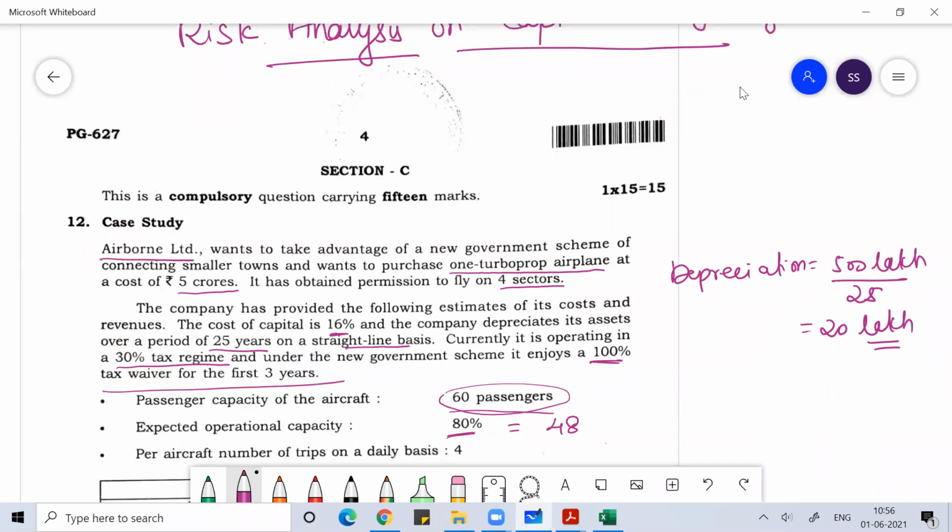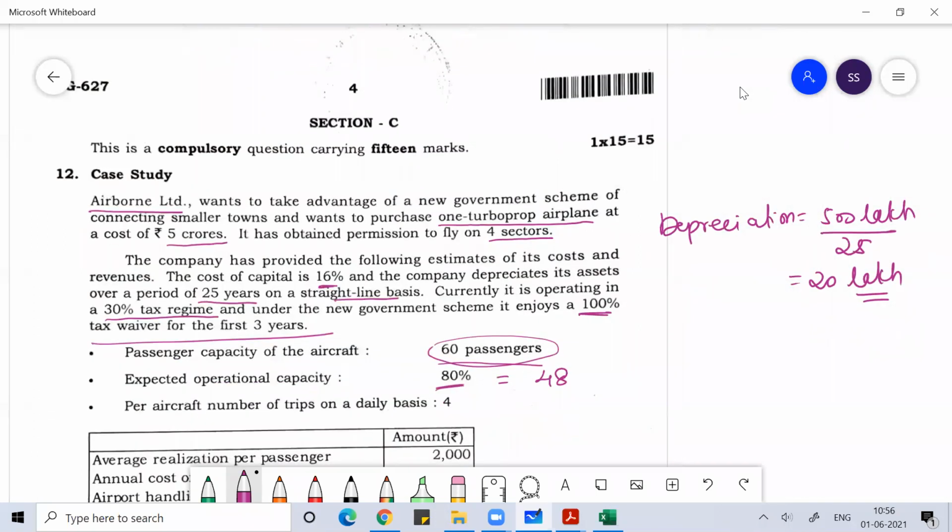Okay, every time when you're making your flight to go, per aircraft number of trips on daily basis is 4. Per aircraft, how many aircraft you have? Only one, no? So per aircraft, at one time you can bring 48 passengers.